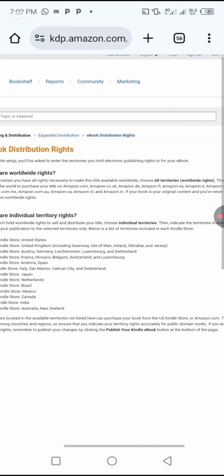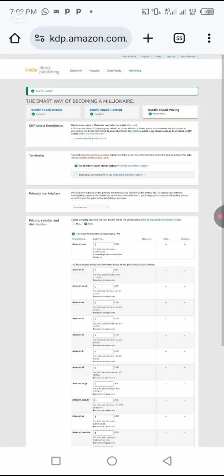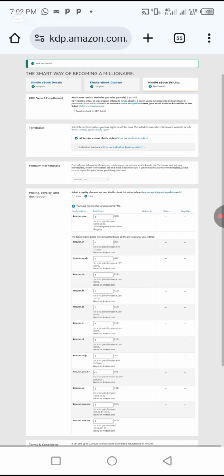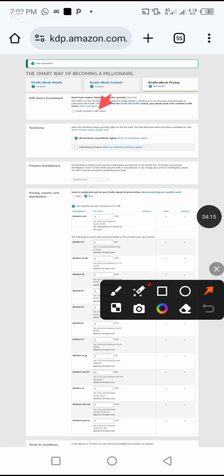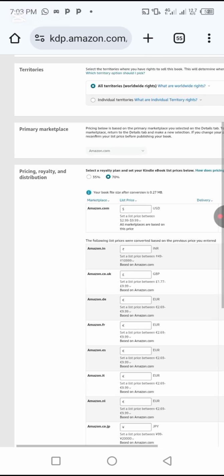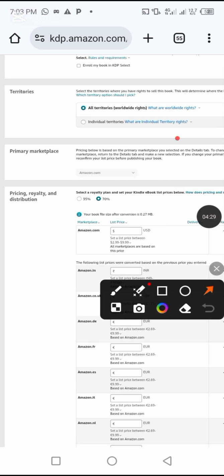Now let's go back. You click at the back button. Here I choose all territories, that is all territories worldwide. Now for here they say primary marketplace. My primary marketplace, I already chose Amazon from the beginning, so I say we leave it at Amazon.com.